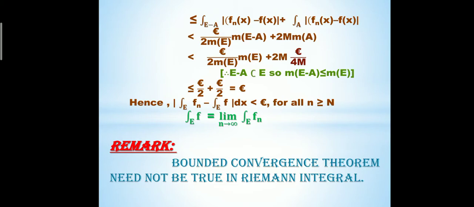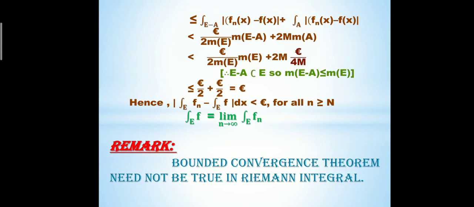And we also know that the integral over E minus A of |f_n(x) minus f(x)| is less than or equal to epsilon by 2 measure of E times measure of E minus A, and the integral over A of |f_n(x) minus f(x)| is less than or equal to 2M times measure of A. We also know that E minus A is a subset of E, so by the definition of measure, measure of E minus A is less than or equal to measure of E. So this is at most epsilon by 2 measure of E times measure of E, plus 2M times epsilon by 4M, which is less than or equal to epsilon by 2 plus epsilon by 2, which is equal to epsilon.